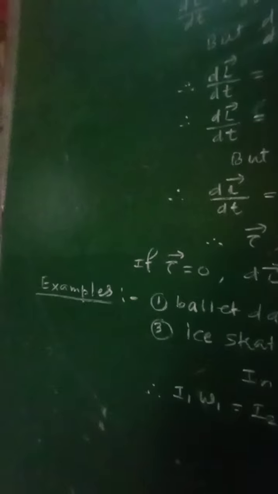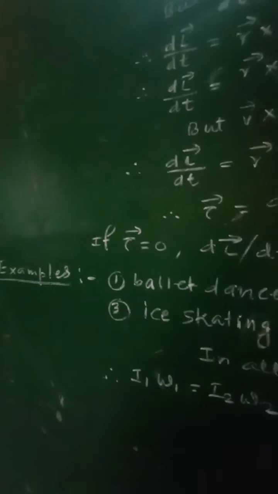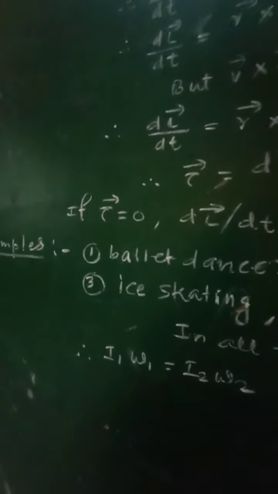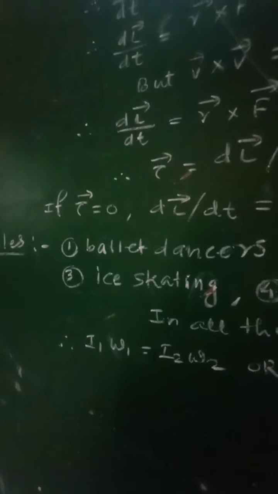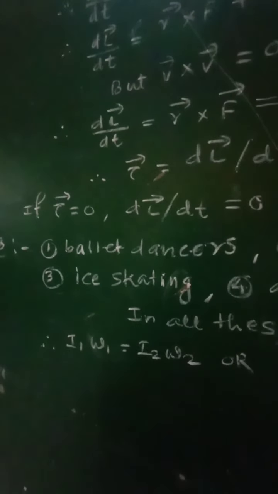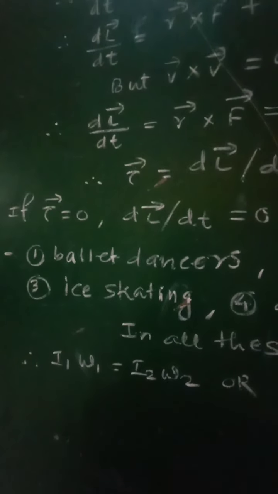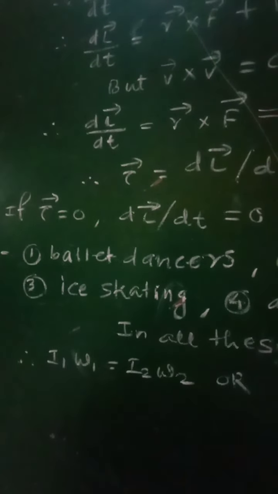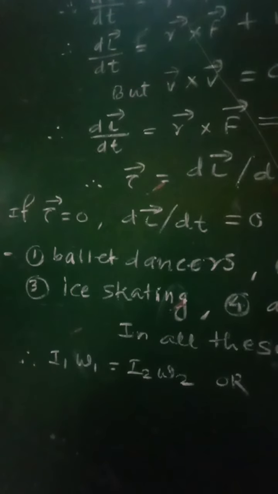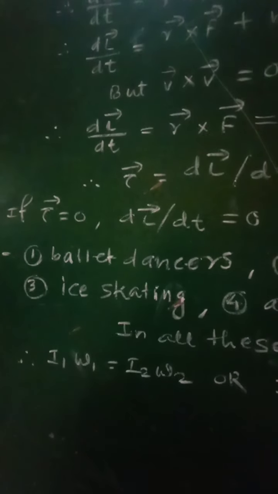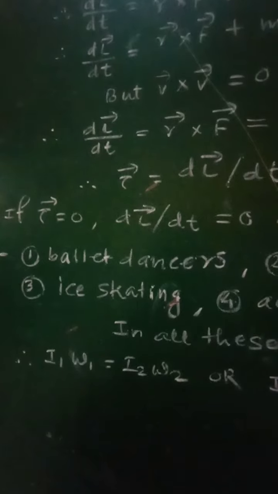Now let us see some examples of this law of conservation of angular momentum. The first example is ballet dancers. During ballet, the dancers have to undertake rounds of smaller and larger radii.